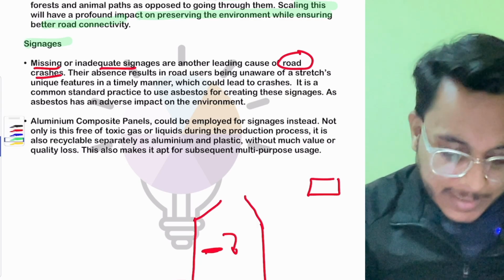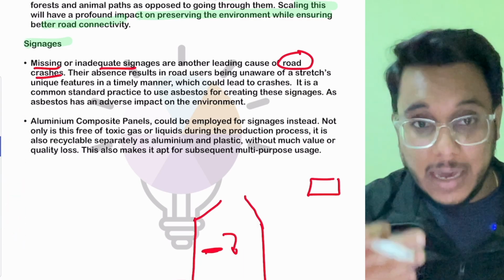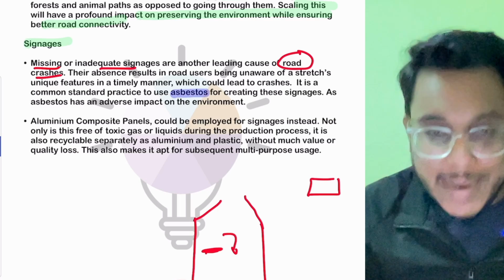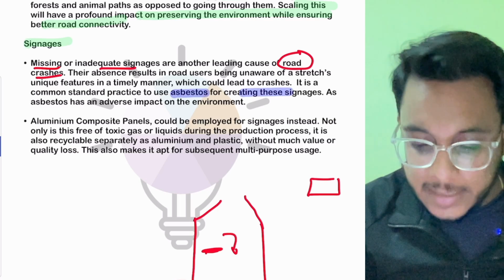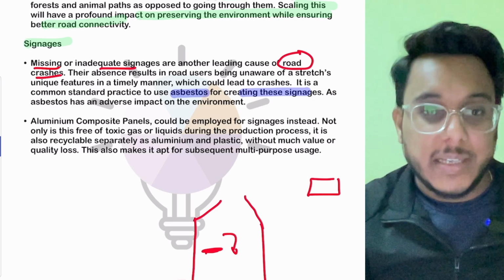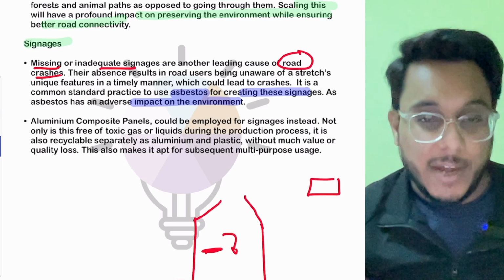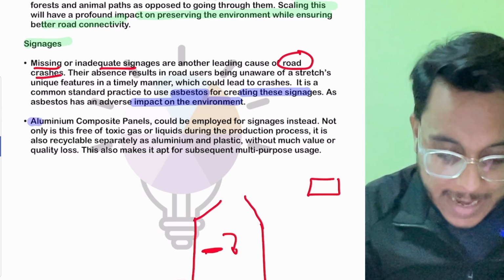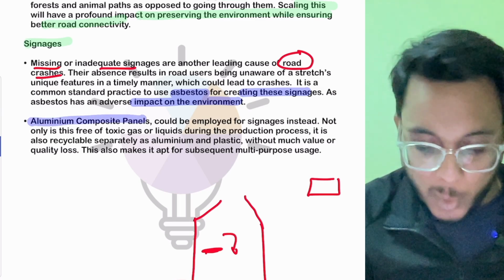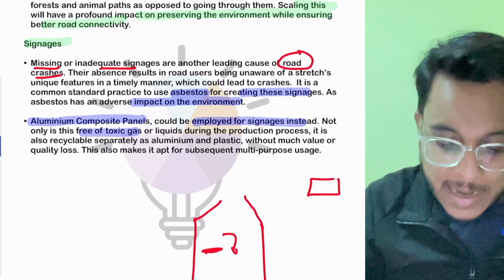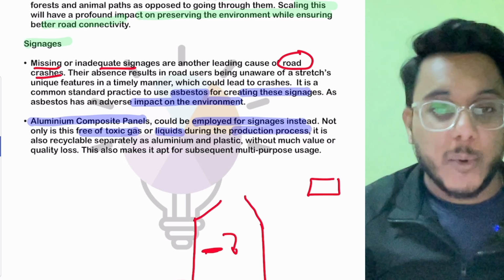Now guys, whenever signages are deployed, these signages are often made with asbestos. But asbestos is an element which has a very negative impact on the environment. In this direction, aluminum composite panels can be employed for the signages. Though they are expensive, they are free of any toxic gas or toxic liquid during the production process.